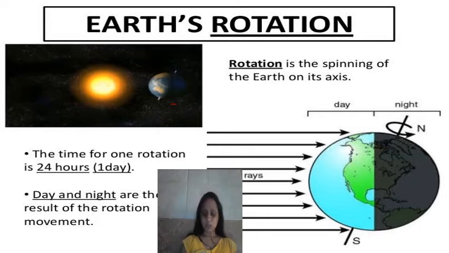Let's see it in a more clear way. Here also you can see this ray of light is coming here. Ray of the sun is coming here, and this part is receiving as it is rotating. So this part is behind, so it is dark, so it is night, and this part is in the front of the sun, so here it is day. So the day and night occurs because of the rotation of the earth.